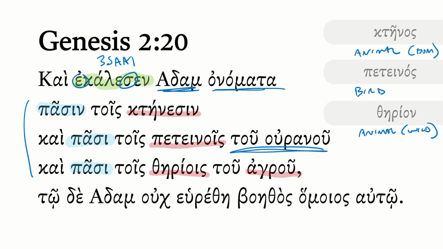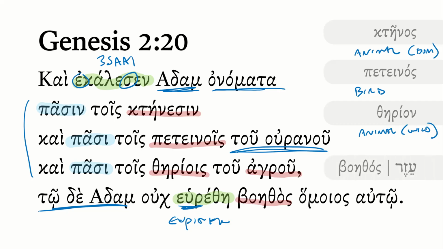And that's all well and good. He's got some buddies running around, but here's the problem. To Adam, tode Adam, there was not found. So this is from heurisko, as you can probably tell. This is, though, an aorist form. This is the third singular aorist passive from heurisko. So to Adam was not found.